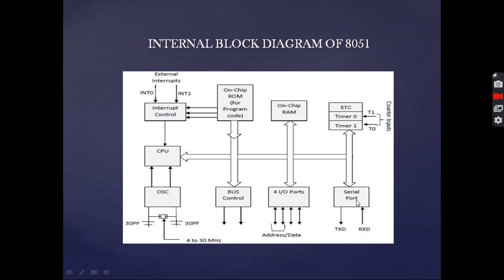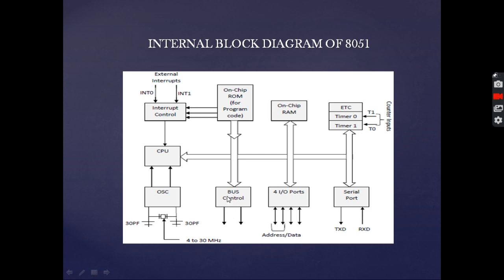Now come to this part, we have the serial port, or rather the serial communication block, where we have two lines, the TXD and RXD. They are used for transmission and receiving function respectively. This block has the 4 input-output ports, that is port 0, port 1, port 2 and port 3. We can see that these two lines are specifically reserved for address and data.